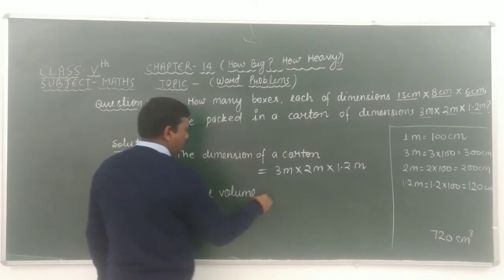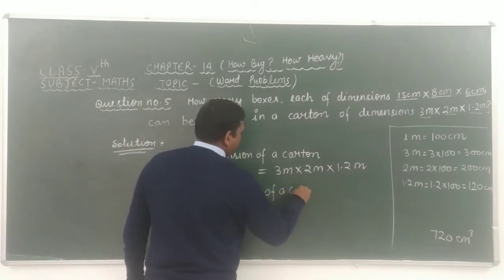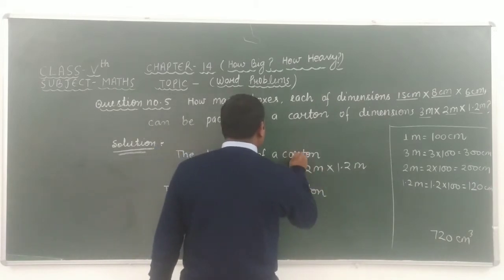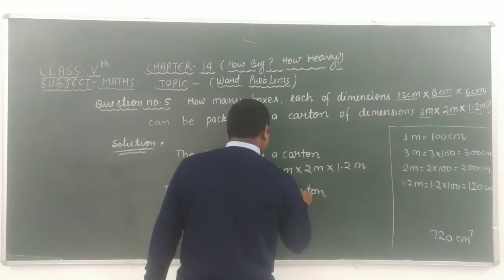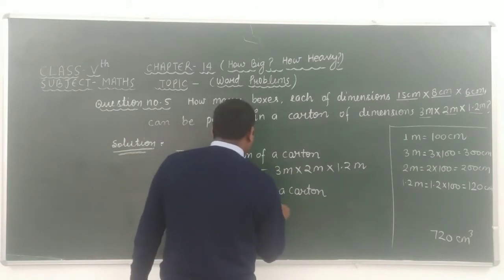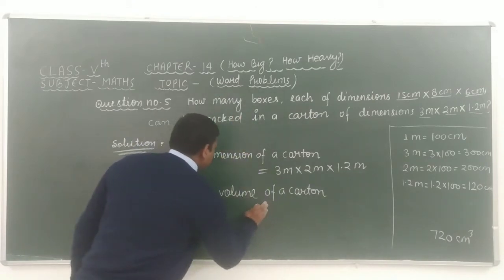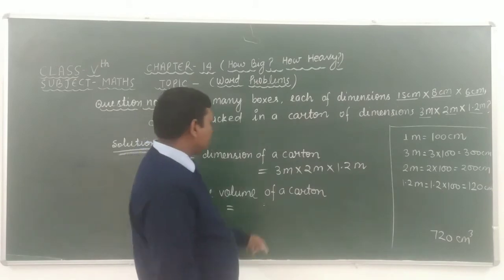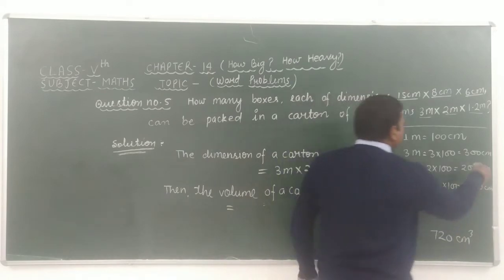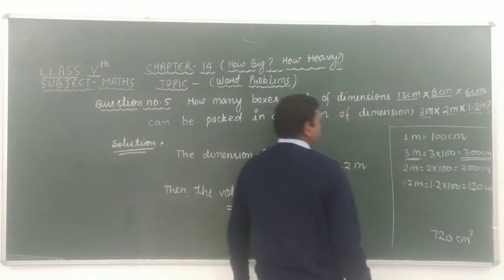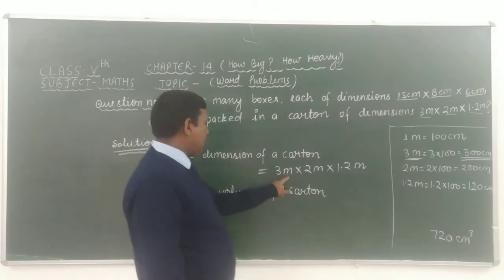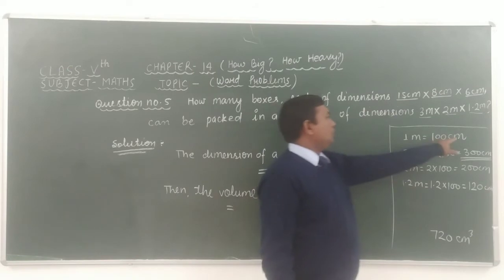Then the volume of a carton is equal to... look at here carefully. In this question, we can write 300 centimeter in place of 3 meter. It means that here we have to change meter into centimeter.